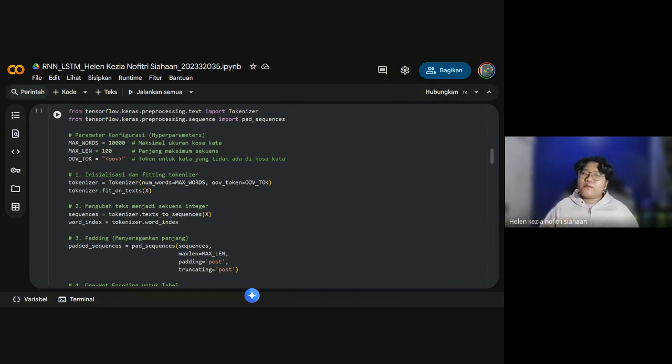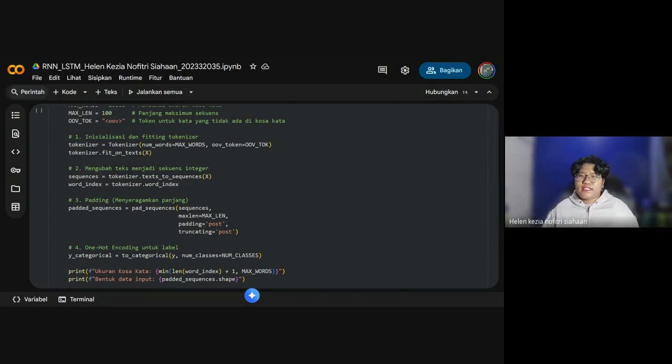The first is max_words, equal to 10,000 words. The max_length is equal to 100 tokens per tweet, and the OOV_TOK is equal to OOV, which is the out-of-vocabulary token.